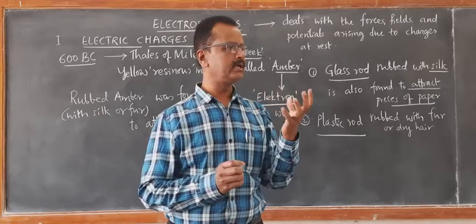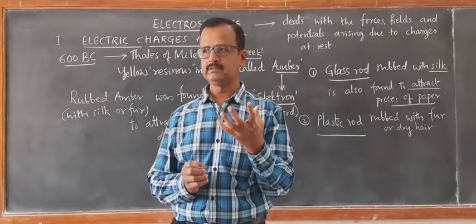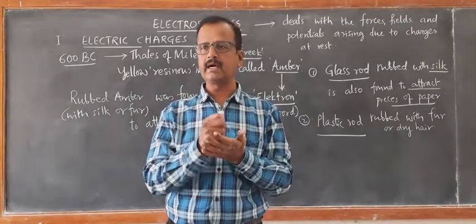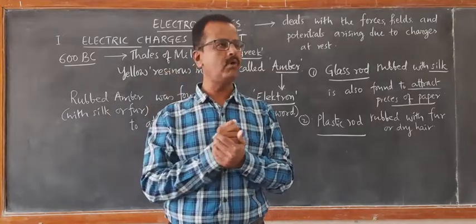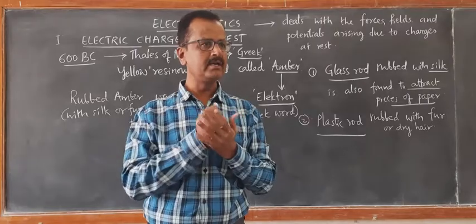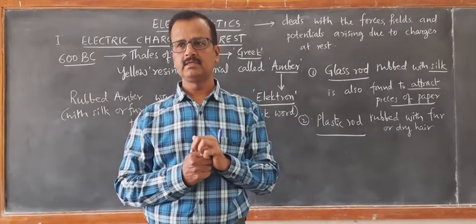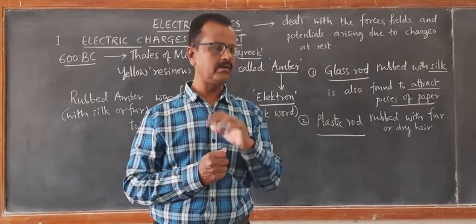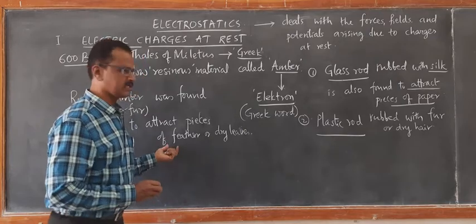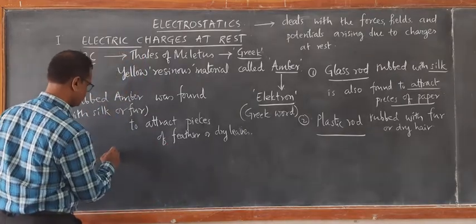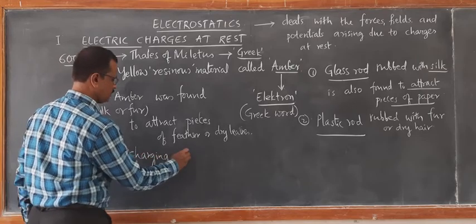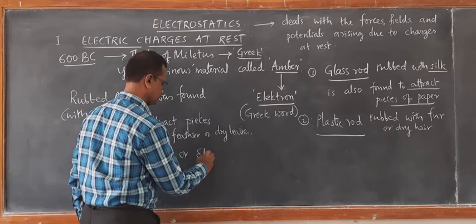For example, if you take a balloon, blow it up, rub it against your palm and leave it near the wall, it will get stuck to the wall. It is because of rubbing. The rubbing leads to charging. Static charges are developed on the rubbed part. This process of rubbing is called charging, or another term is electrification.